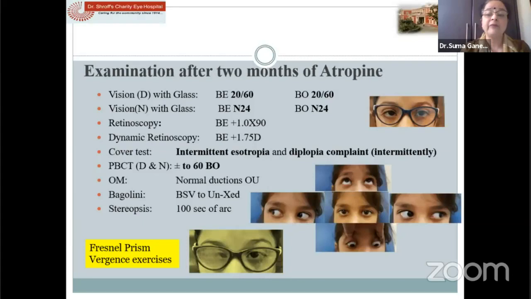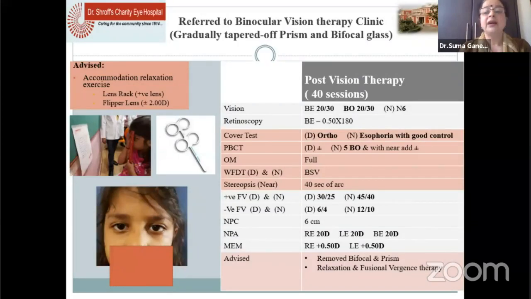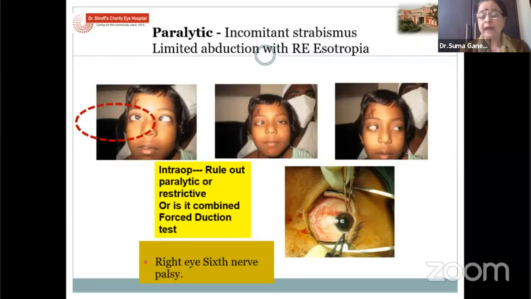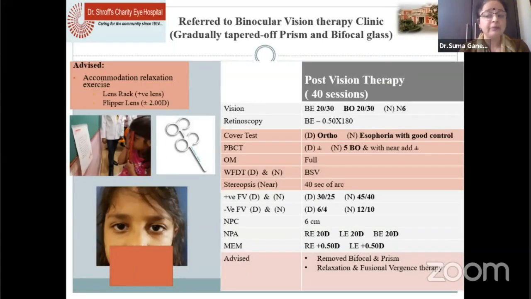We found that even with the atropine, she still had intermittent esotropia, so we gave her Fresnel prisms and started her on Brock string exercises, and lens rack exercises with the positive lenses. We waited till she was coming up to +2, and she could relax, and then tapered off the atropine slowly. We also did flipper lenses with a +2 and a -2, and at the end of nearly 3 months, she became esophoric and ortho for distance. Then we slowly weaned off the bifocals and the prisms.